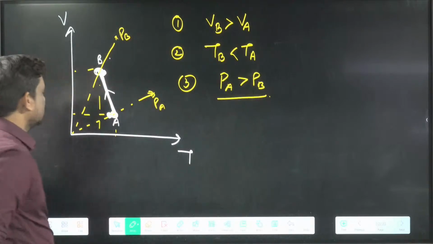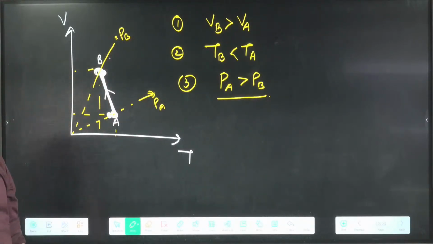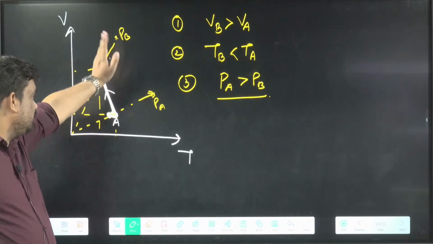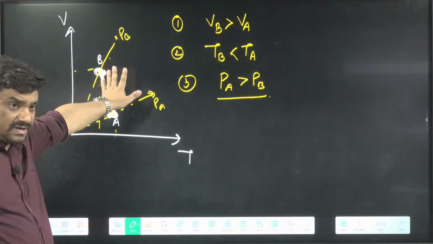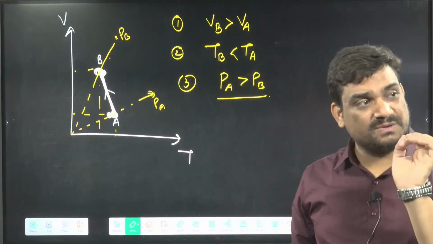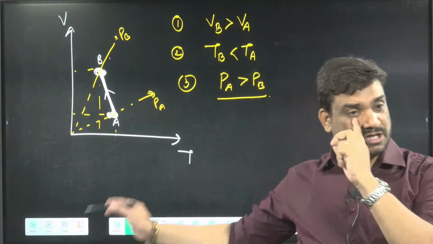Can you do it like this if they have given this line? These two points are given, point A and point B, so we can join them from the origin and make a graph like this. So we can tell about all the parameters: the volume, the temperature, as well as the pressure.